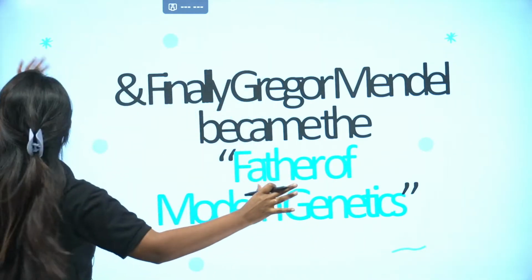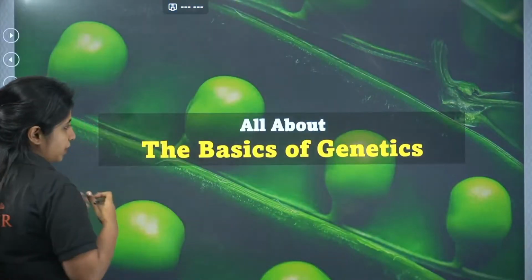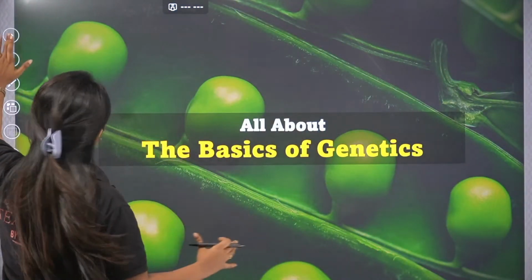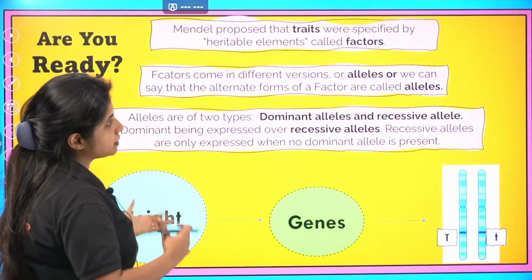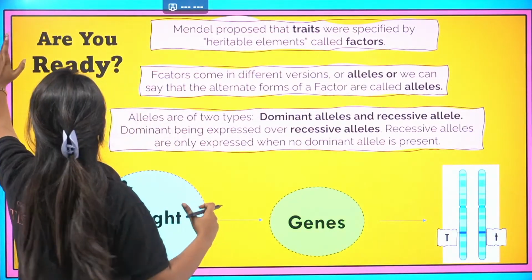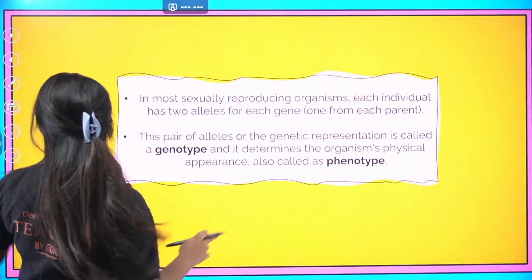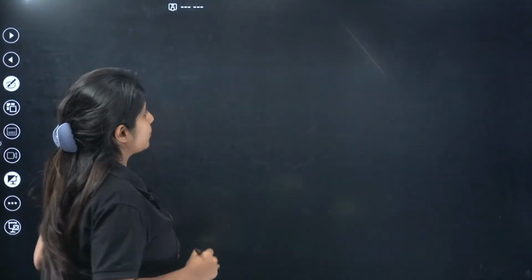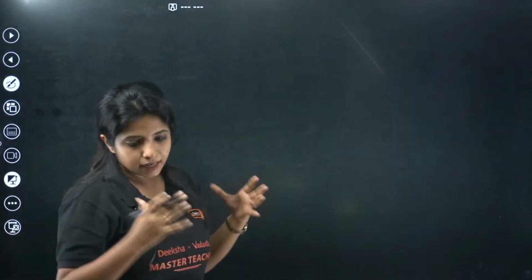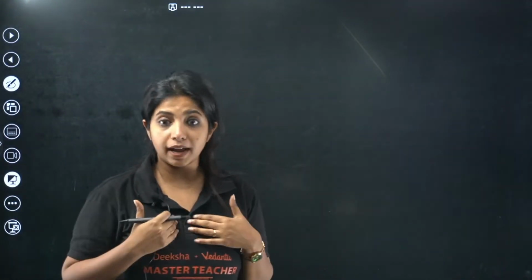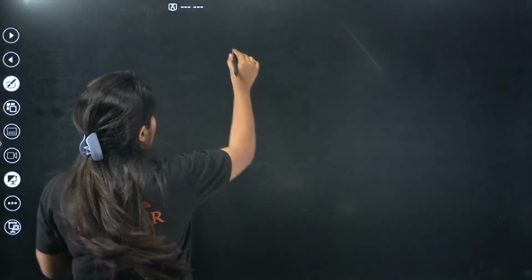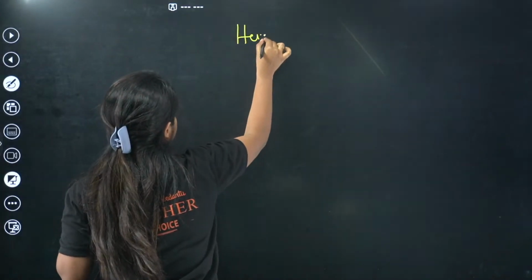Perfect. Awesome. Super good. Now we go ahead with the basics of genetics, the basic part of genetics that we all should know. If we do not know it, we cannot go ahead with the whole chapter. So the basics of genetics goes like this. Listen, for everything in our body, we say it's a character. For example, height is there. Height is basically a character.